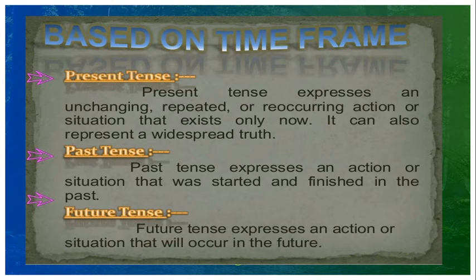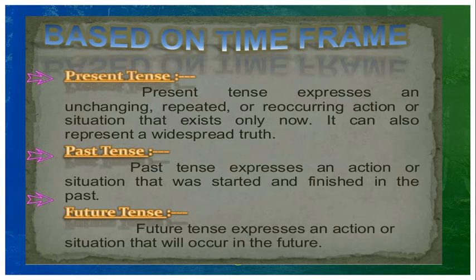Based on the time frame, the tense is divided into three parts. The three times: present time, past time, future time. That is present tense, past tense, future tense. What is present tense? Present tense expresses an unchanging, repeated, or recurring action or situation that exists only now. It can also represent a widespread truth.